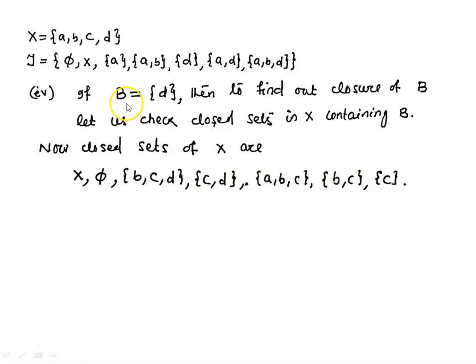Now to find out closure of B, we have to find all those closed sets which contain B, and we have to take the intersection of all those closed sets.